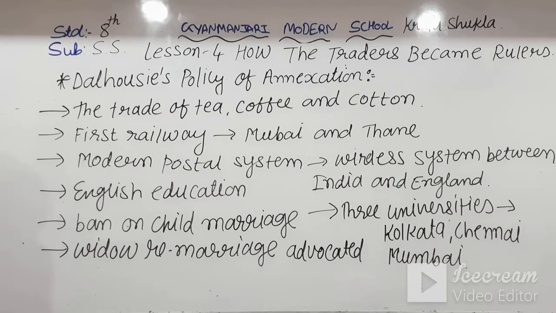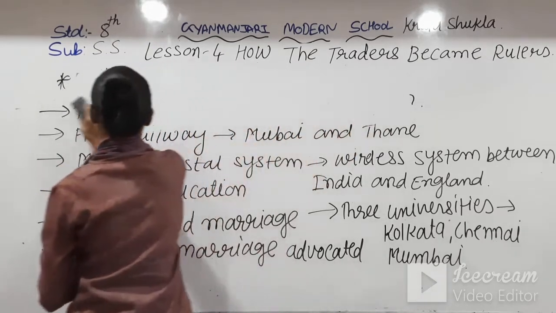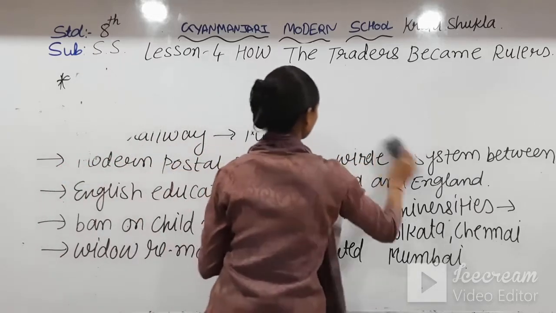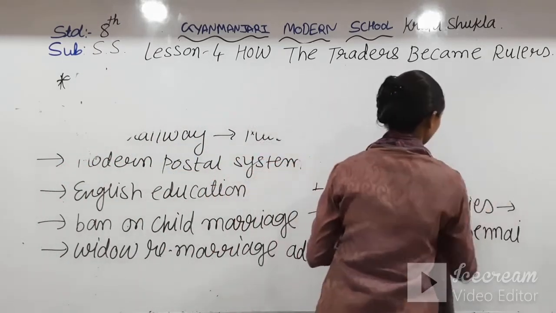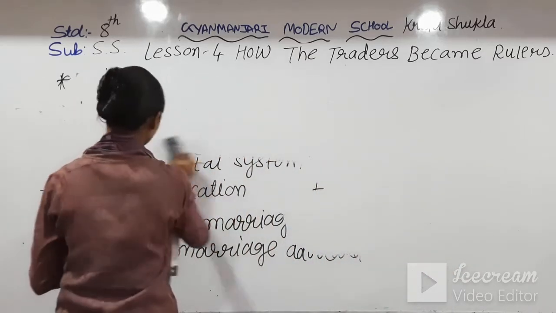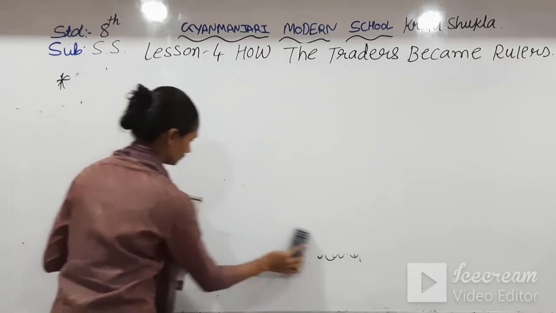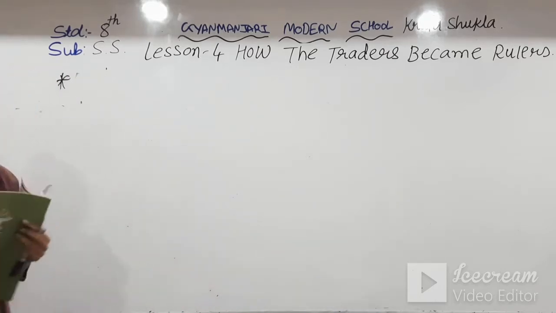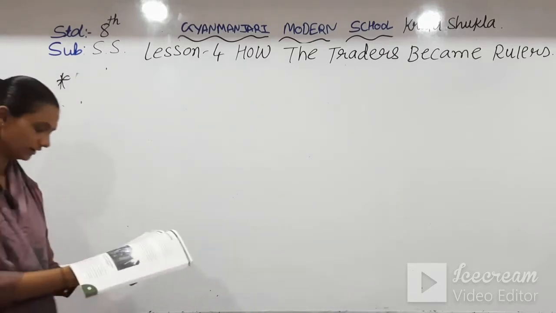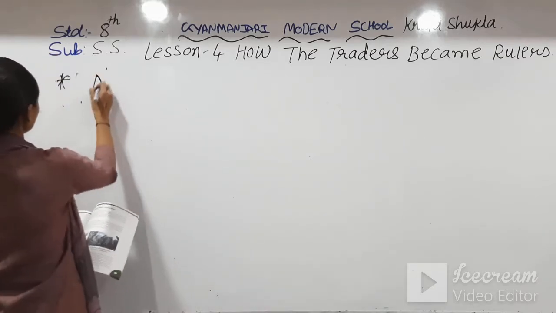The last topic is the dissatisfaction of people. People had different reactions.